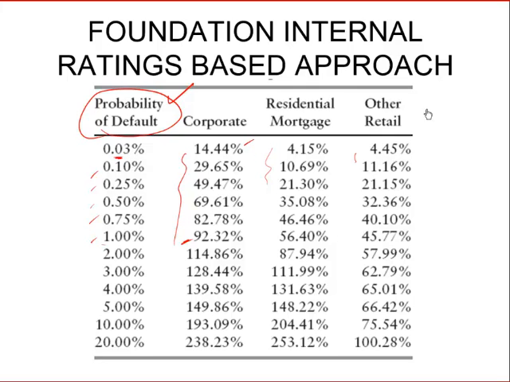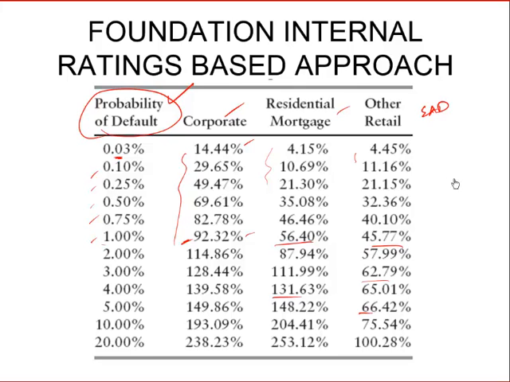That is, exposure at default or credit exposure the bank still couldn't calculate on its own. It was only the probability of default that the IRB approach allowed banks to calculate on their own, and then depending on the type of loan and the probability of default, the risk weights would be prescribed by the regulators.